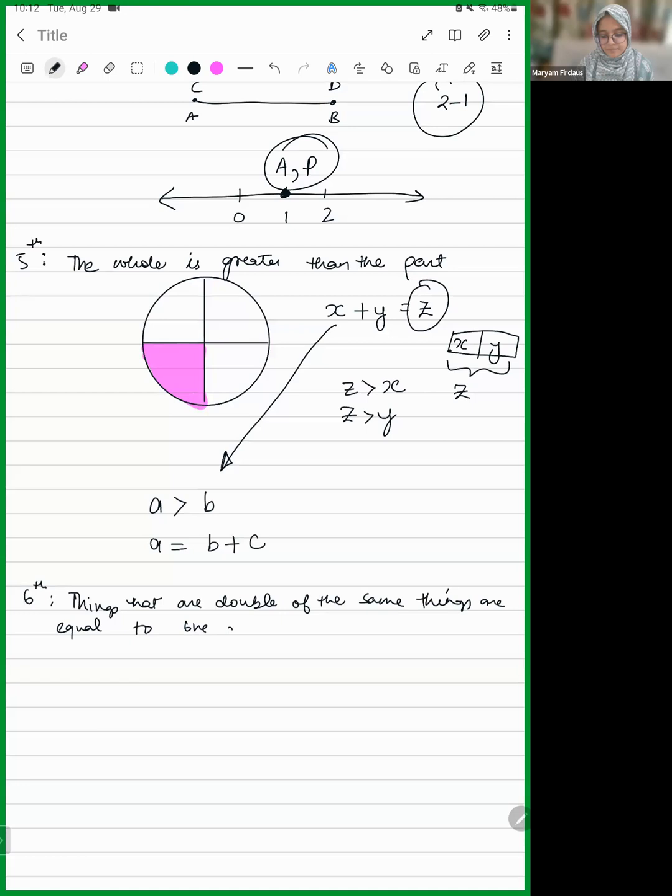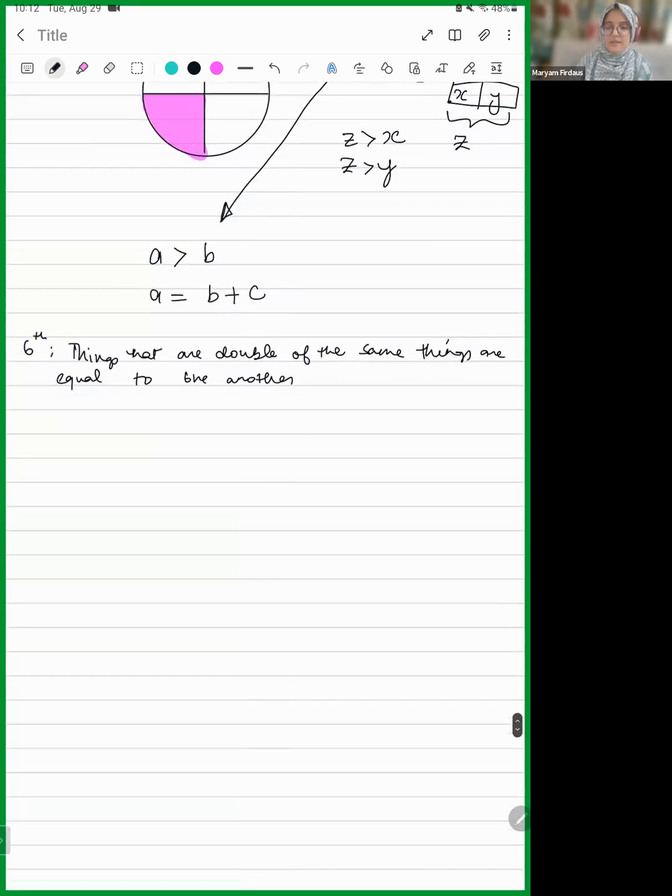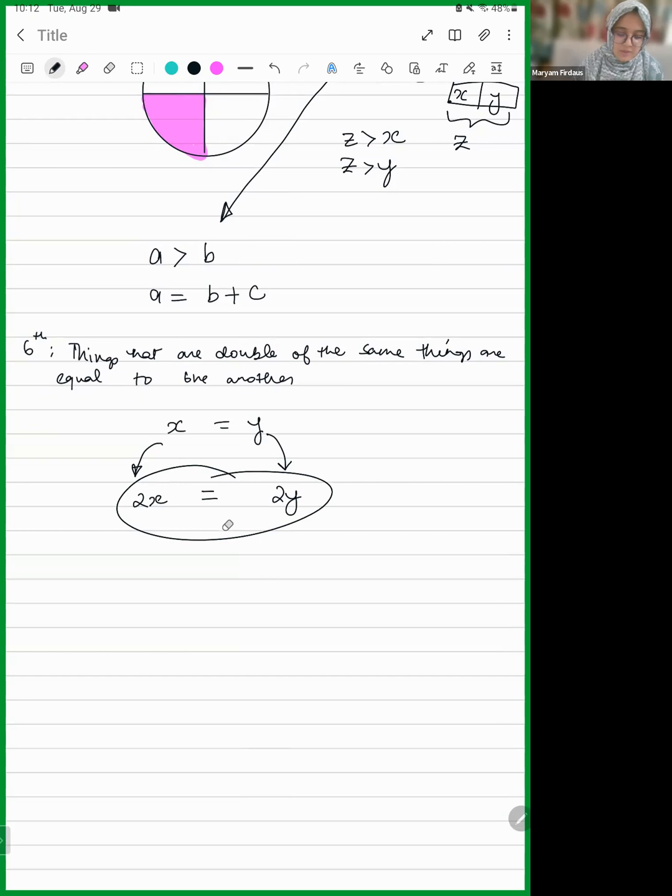So things that are double of the same things, meaning that if X equals Y, then if you take the double of X, which is 2X, and the double of Y, which is 2Y, then these two are going to be equal to each other. That is what this statement says.